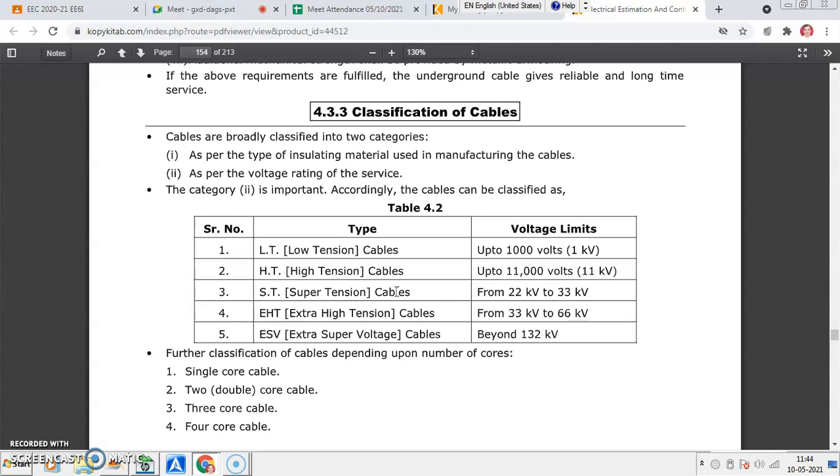So the number 2 category is very important. People are not thinking about which insulation is used, but people are saying 11 kV cables, 22 kV cable, 33 kV cable, 1.1 or 1000 kV cable, like this.